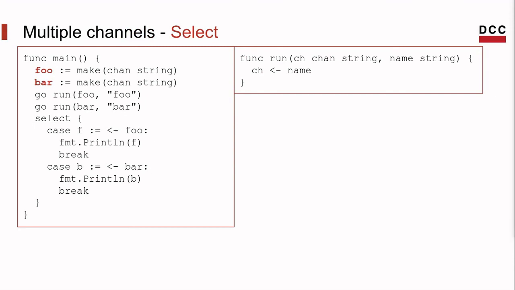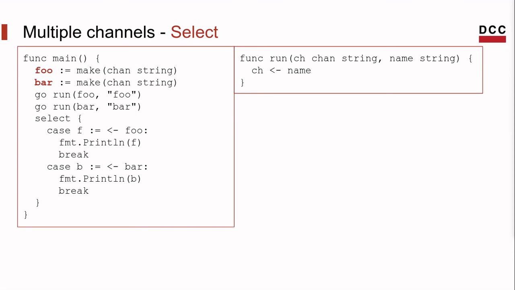Now, as our last example, let's see the select statement. When we are dealing with two or more different channels and we must identify which channel finishes running first, we use the select statement.